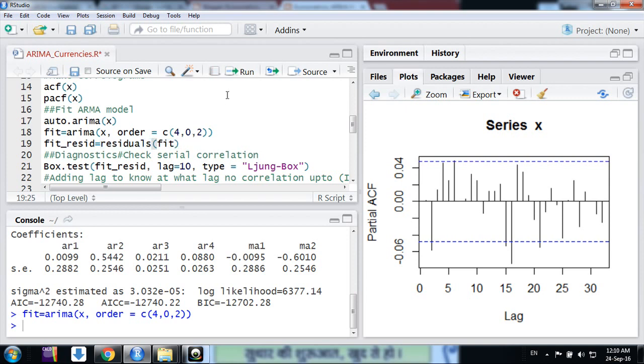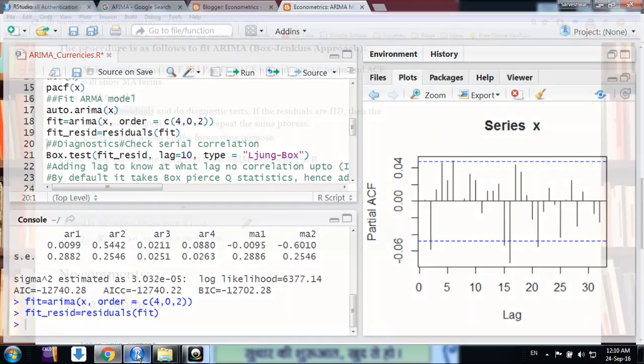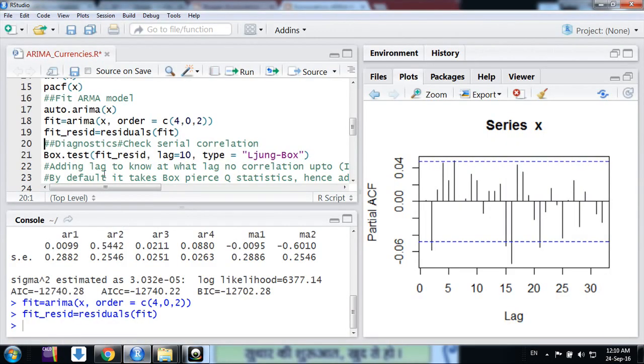So I am just creating another variable, fit resid. Now I need to do diagnostics on these residuals. If they are IID, having no autocorrelation, then we can say yes, this model is a good fit. For that purpose we have the Box-Pierce or Ljung-Box test. The function is Box.test, and this is the variable we generated for residuals, and the lag length I have taken is 10.